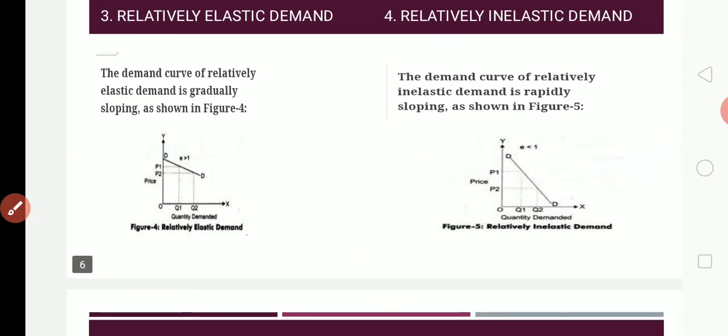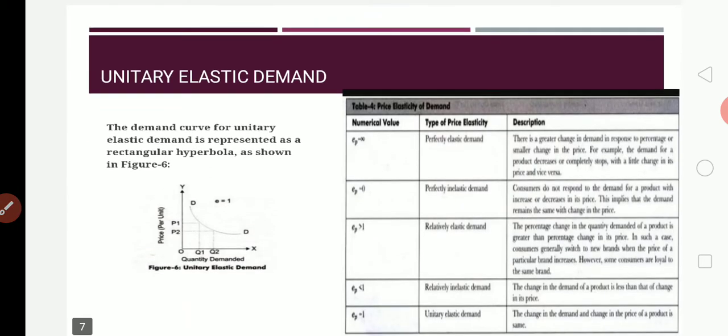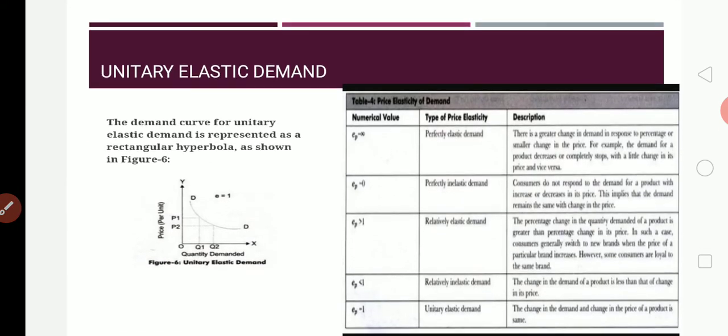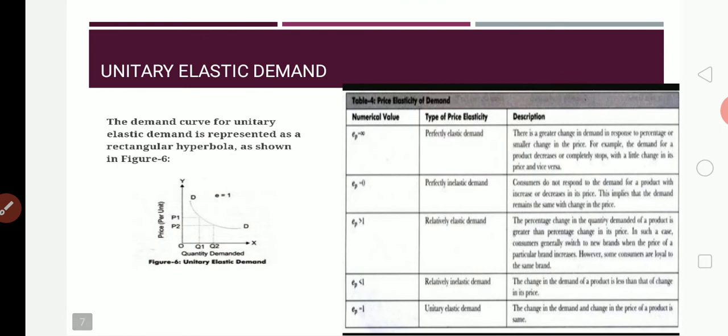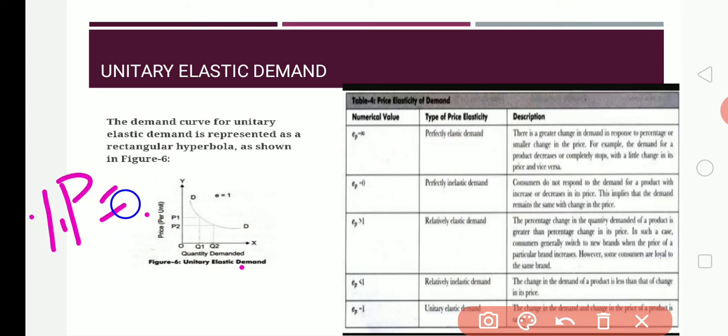So next we move towards unitary elastic demand, number 5. The unitary elastic demand explains, again OY axis price, OX axis quantity demanded, that whatever the percentage change in price leads to the same equal percentage change in demand.